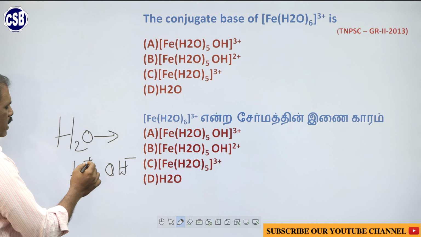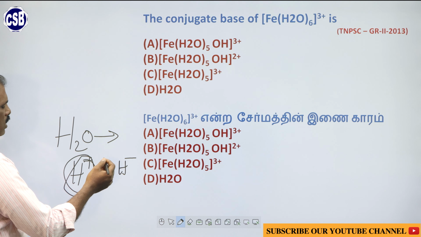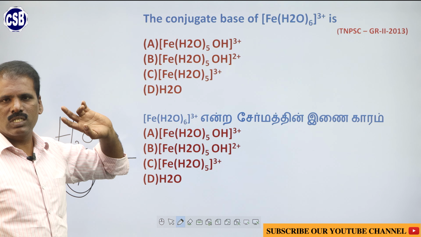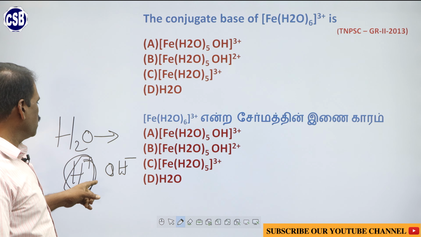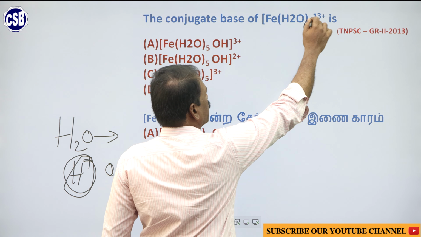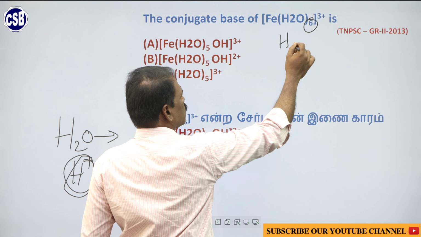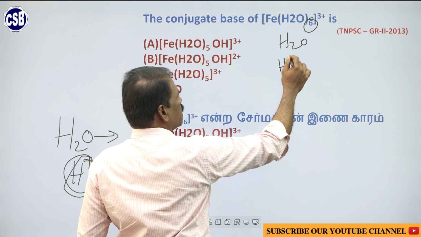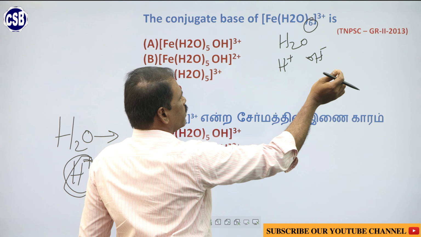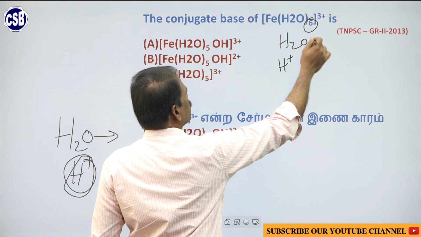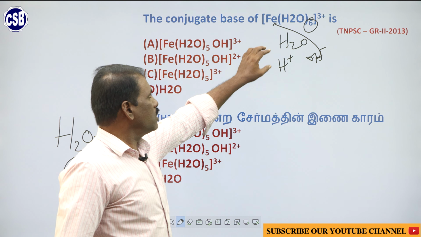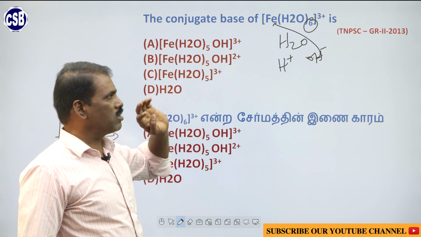Here, one H plus ion leaves the compound, so it donates a proton, so it acts as an acid. Here this OH minus ion, so here one H2O will come away, it dissociates into H plus and OH minus ions. The H plus goes away and this OH minus combines with Fe with the electron pair, so that the charge of the molecule will not change, it remains constant.